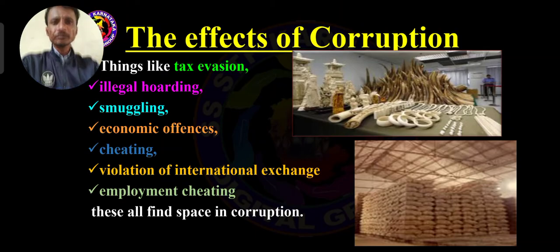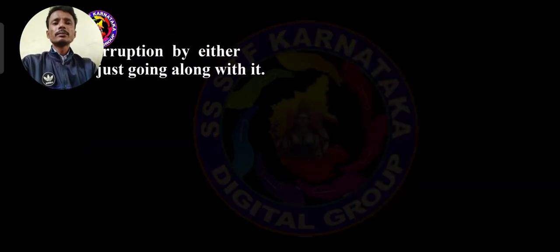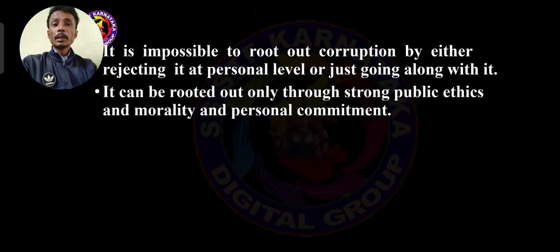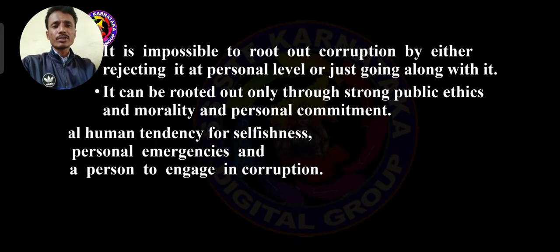So dear students, these are the effects of corruption. Then here, it is impossible to completely solve corruption, but the government has implemented certain measures through public ethics and morality to avoid such important corruption. And people should also implement in our lives some important morality and commitment to avoid corruption.